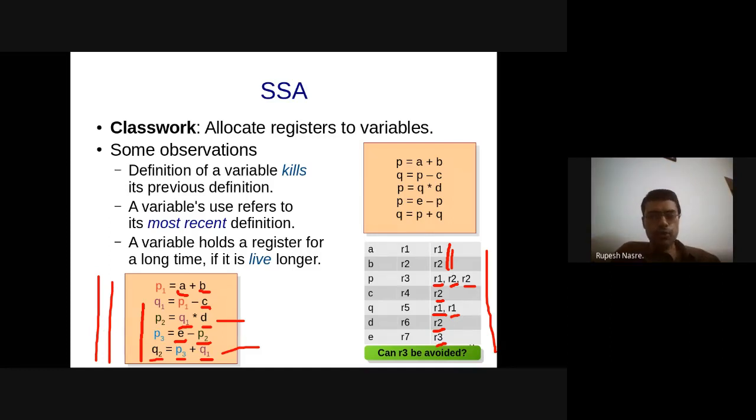Sir, isn't spilling worth it only if we run out of registers? Right? So that is in general true. In fact, it is encouraged that you should have maximum utilization of the lower levels of memory as much as possible before going to the next level. So since registers are closer than the cache, we will say that you should have maximum usage of registers as much as possible. Only when you run out of them, you should spill. It was more like a thought exercise, can we reduce the number of registers. But otherwise, leaving them unused doesn't make sense. You should use them.